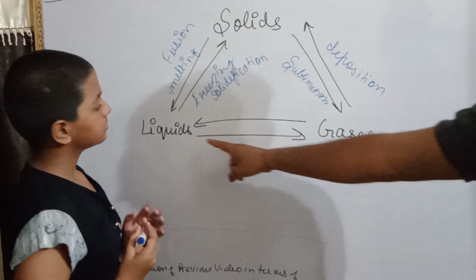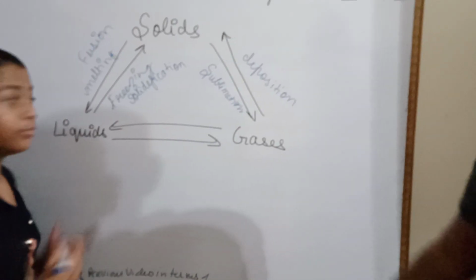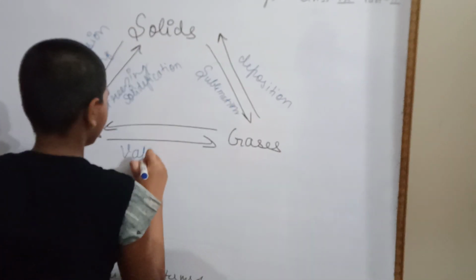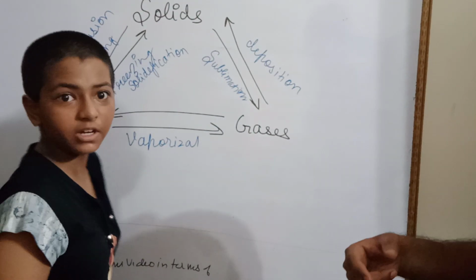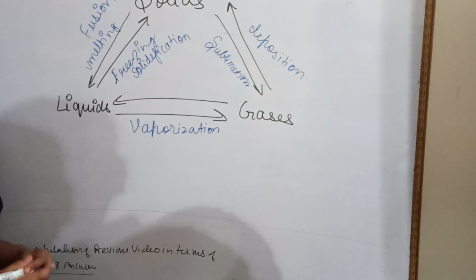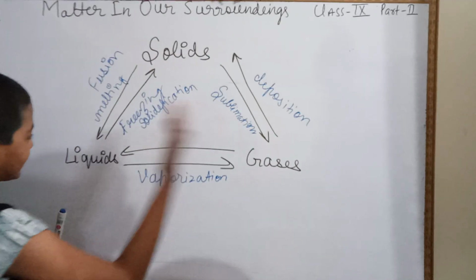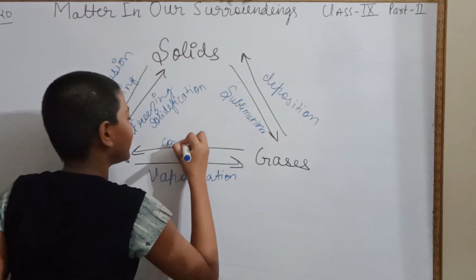Now third, if liquid converts into gas, what will it be? Vaporization, or evaporation. In the water cycle we learn evaporation. Liquid converts into gas, that is vaporization, and gas converts into liquid is condensation.